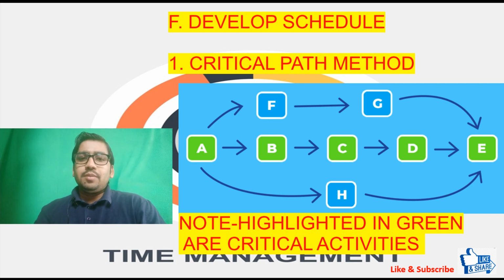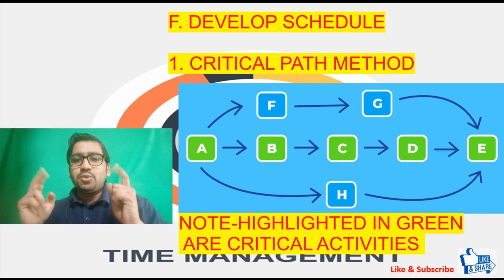So what is the critical path? As the word says, critical means those activities which are highly sensitive in nature, and delay in those activities will impact the overall timeline of the project.